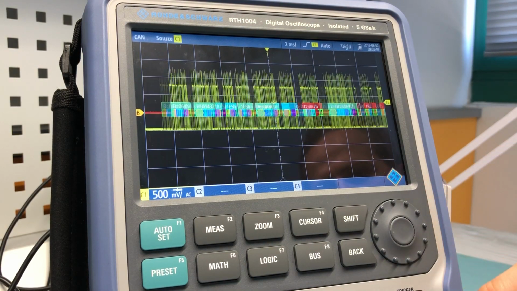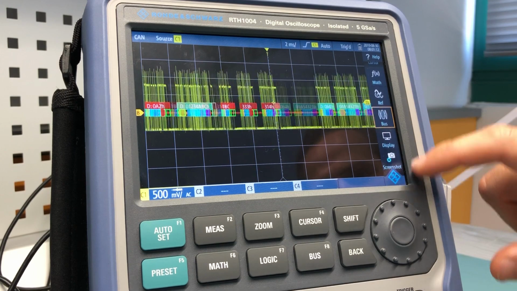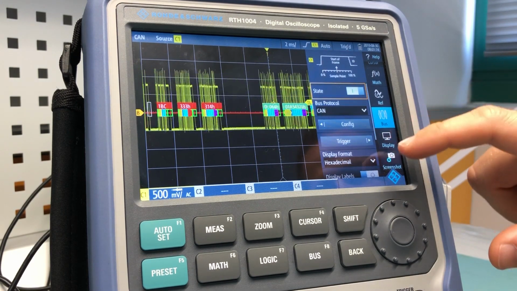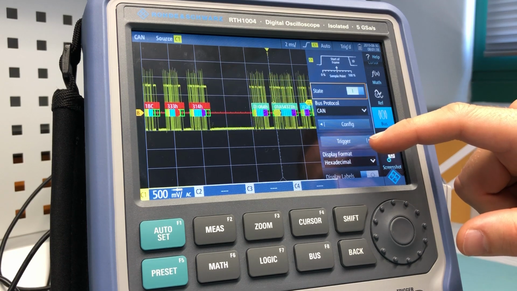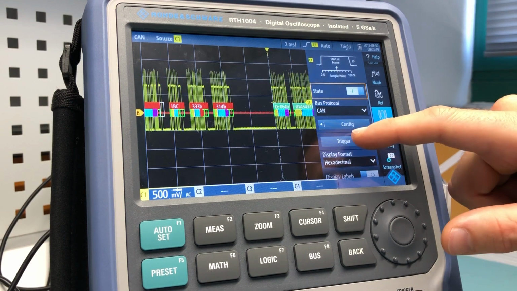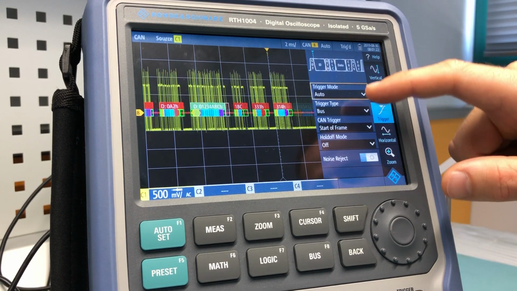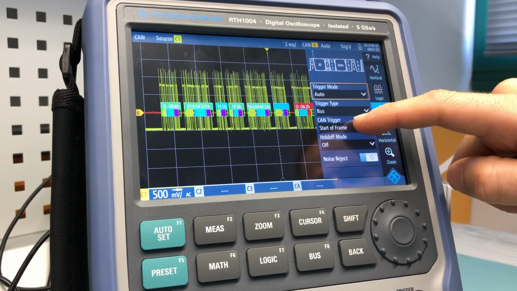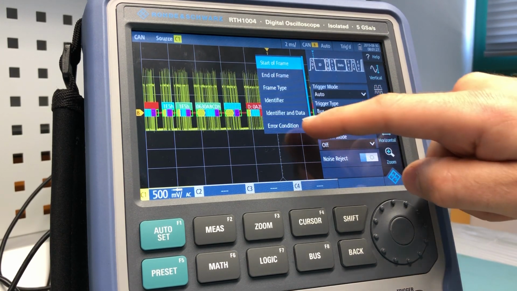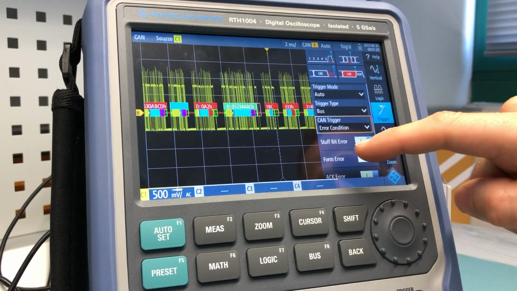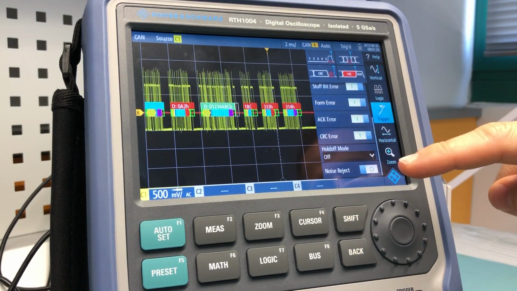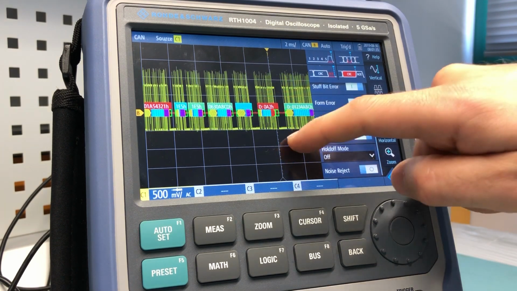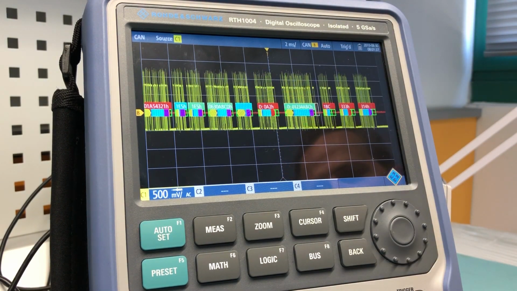So if you want to change the trigger condition, you can also go back to this serial bus menu, go to trigger, and here you can set trigger type, for example, CAN trigger, error condition, and down here you can choose all the different types of error that can occur and that you can trigger on.